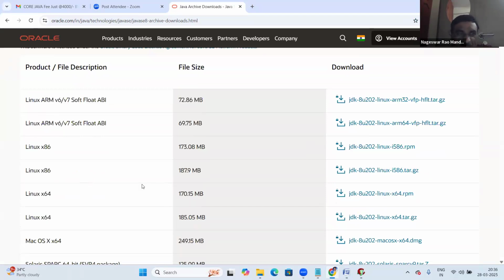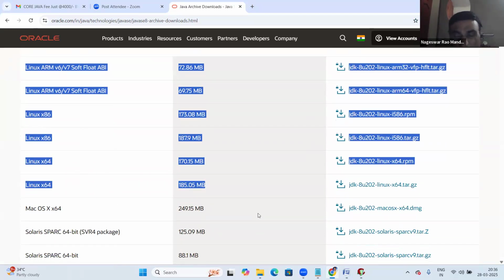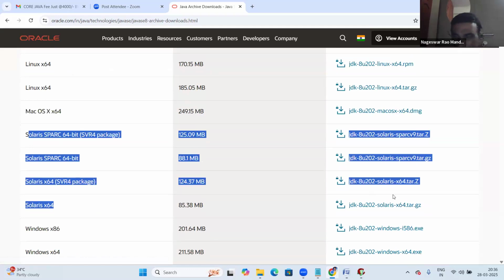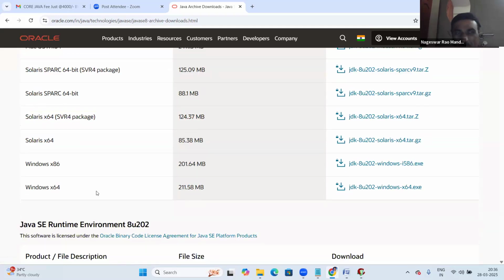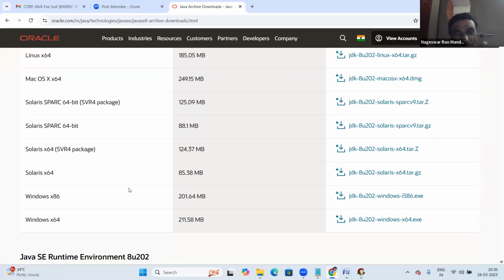In Linux also we have different flavors, like Ubuntu, CentOS, so on Linux also the JDK changes. Next, this is the Mac JDK, then the Solaris JDK, then the Windows JDK.